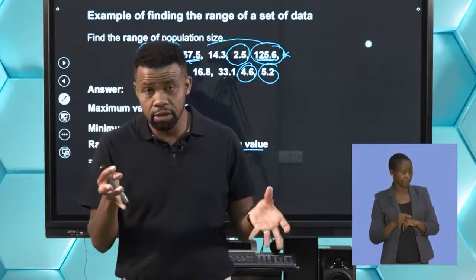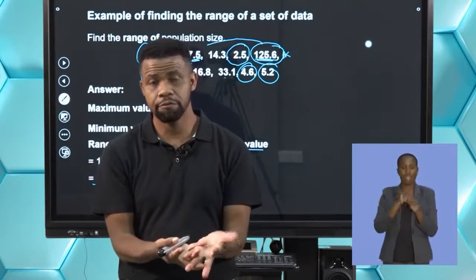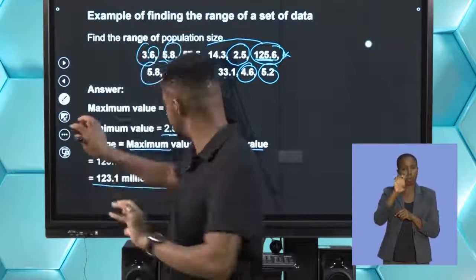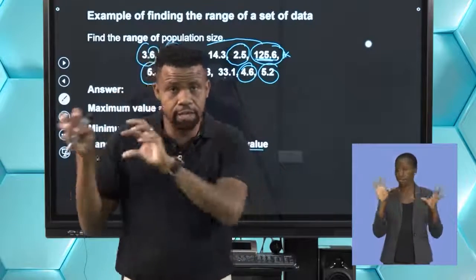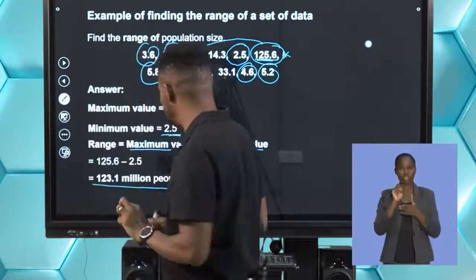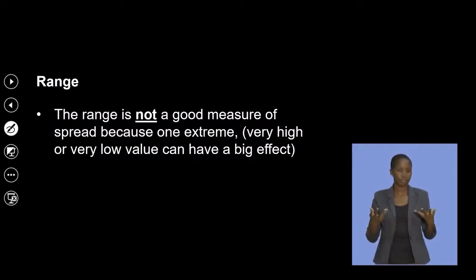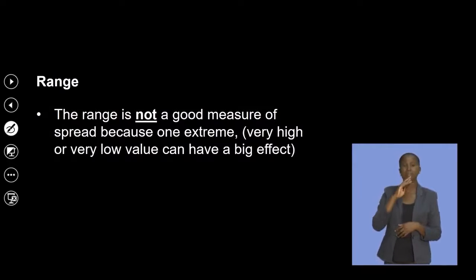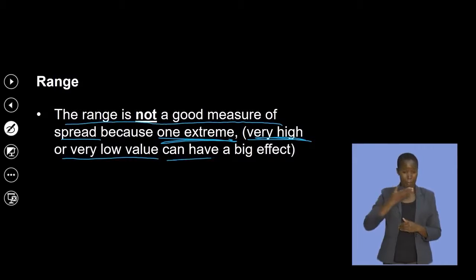And that extreme value can actually affect our mean, okay? If we have to calculate the average, because the average is taking everything divided by 12, the extreme value can affect our average. So range is not a good measure of spread. That's what I was saying. The range is not a good measure of spread because one extreme, very, very high or low value can have a bigger effect.